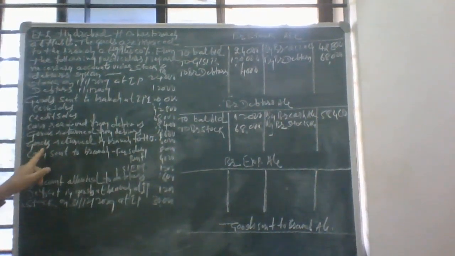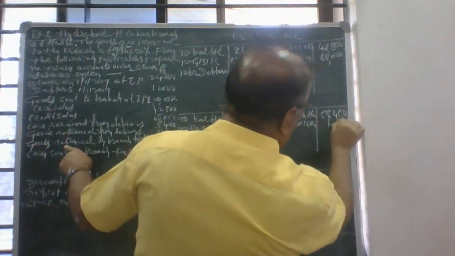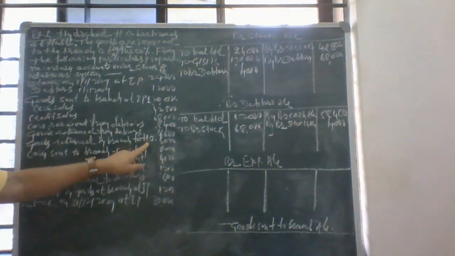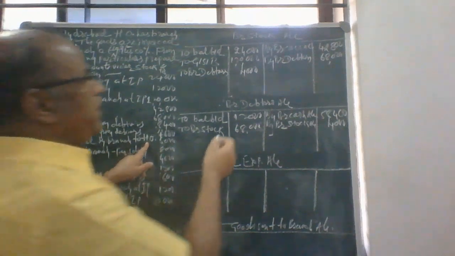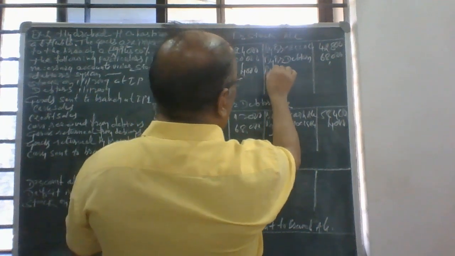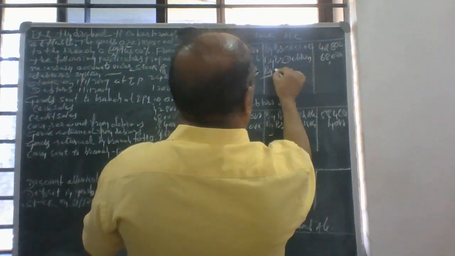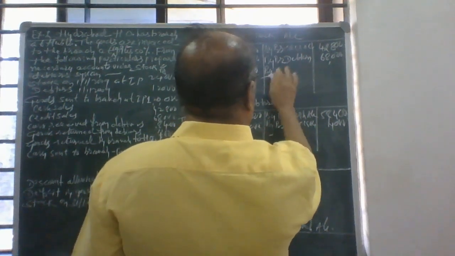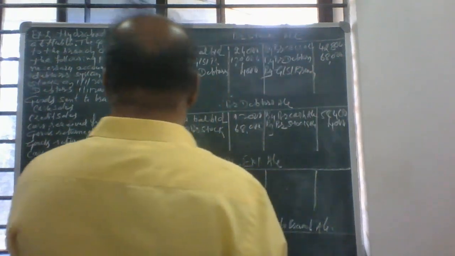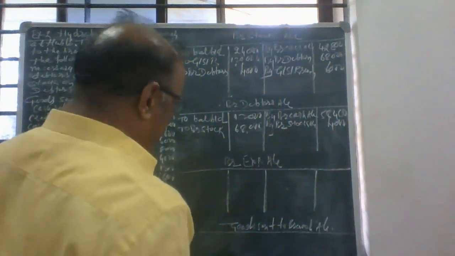Goods returned, branch stock account 4,000. Then goods returned by branch to HO. The journal entry will be goods sent to branch account debit to branch stock account, credited by goods sent to branch account. Goods sent to branch account 6,000.